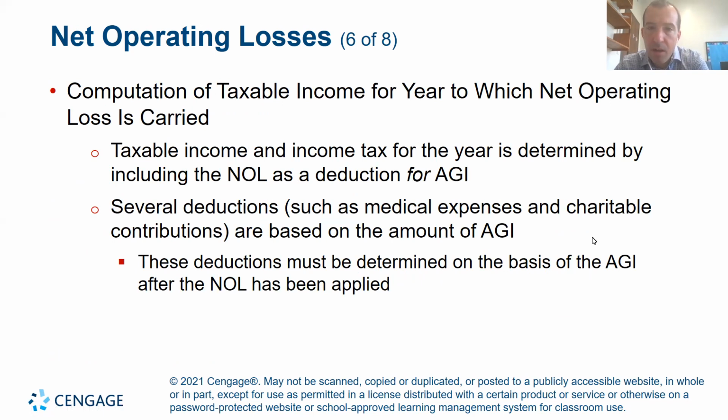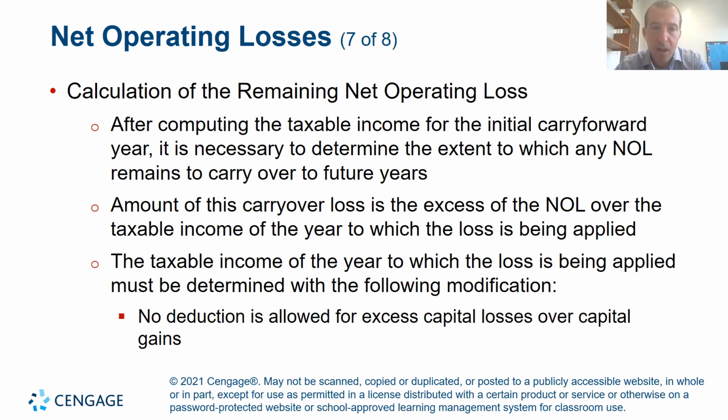So the computation for the income for the year to which the net operating loss is carried. So take a look at here for the computation. So taxable income and income for tax of the year is determined by including the NOLs, the deduction for AGI. So again, this deduction, when we carry it forward, we're going to deduct the 80% of the loss from the previous year. So if we're in the current year, so in our example before, we were in the 2022 year, that deduction is going to be for AGI. So an above the line deduction. It's not an itemized deduction. It's for AGI. It's above the line.